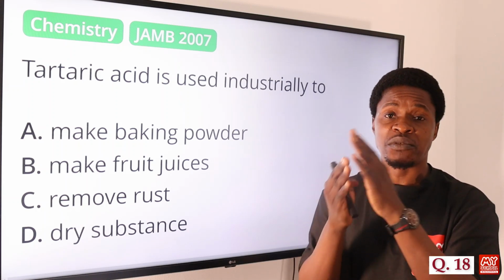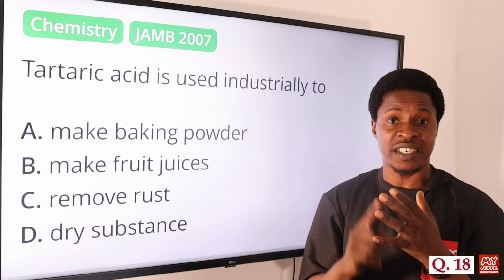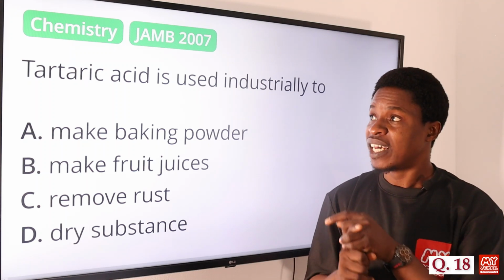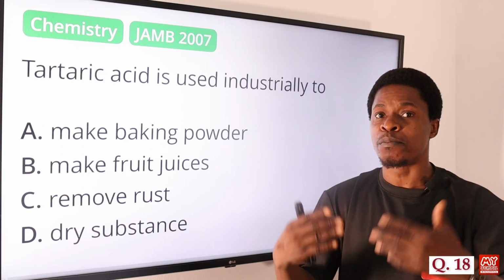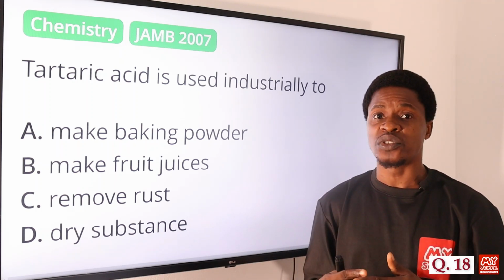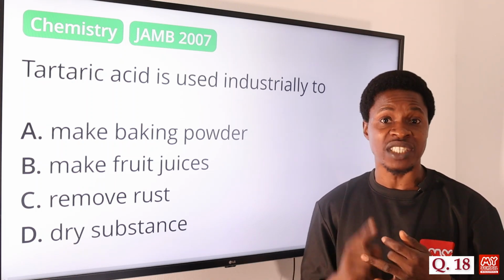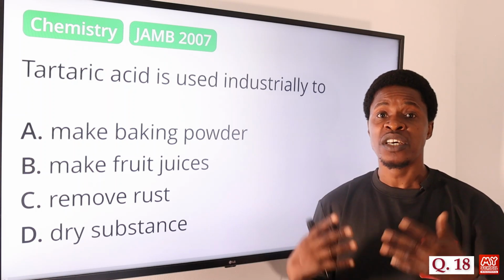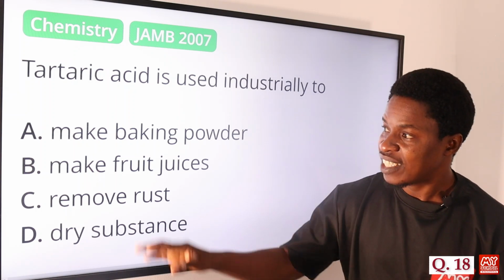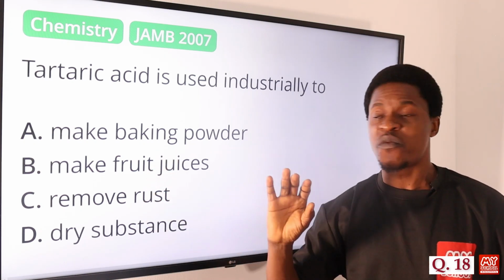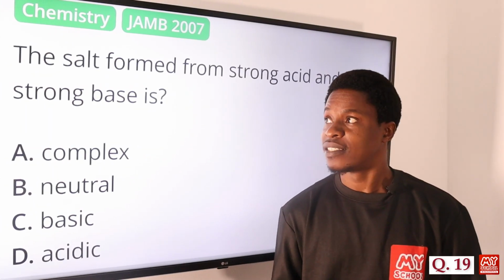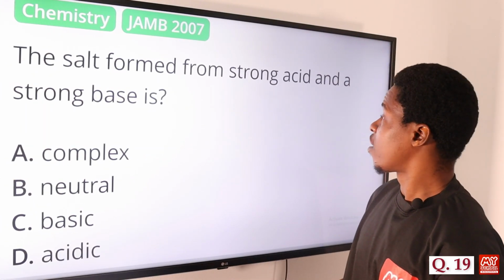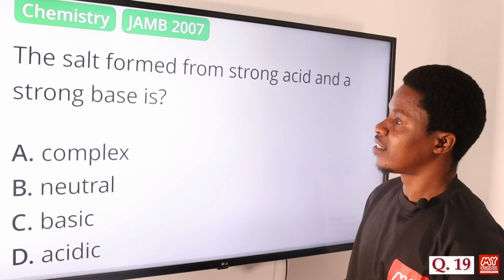We have other means by which we can get it, but from grapes, like I mentioned, from bananas, we can make tartaric acid, and because of the flavor it has, it finds more application in carbonated drinks, like I said, in jellies, in wines, in making of fruit juice. So the best answer here we can go for is option B, make fruit juices. Question number 19. The salt formed from strong acid and strong base is what?